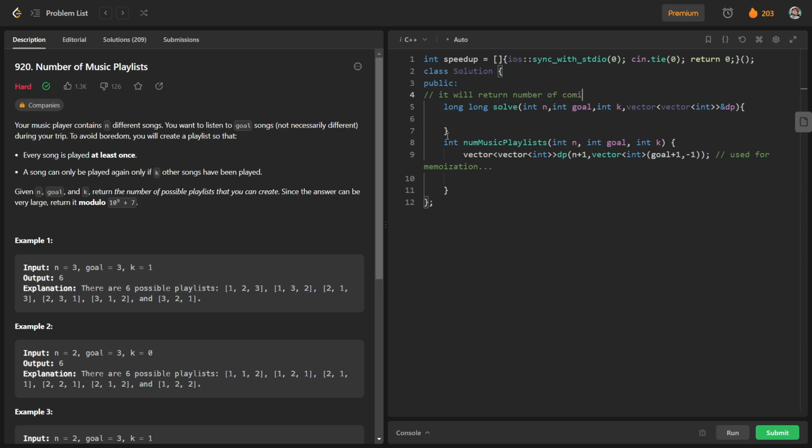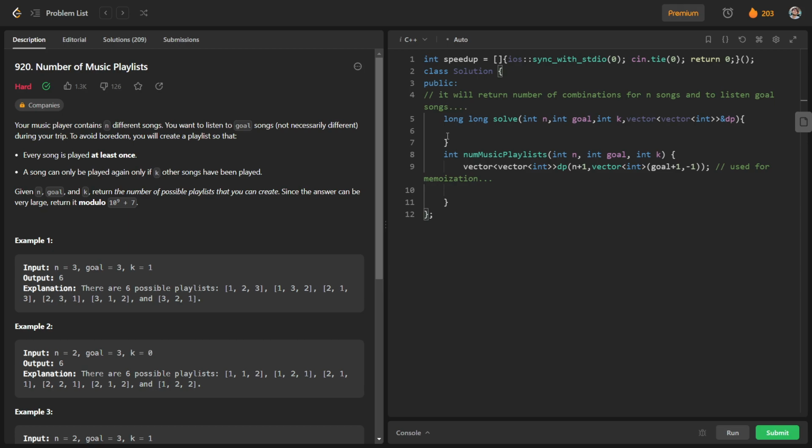So basically the main job of this recursive function is that it will return the number of combinations for n songs, to listen to goal songs. So these are the parameters.